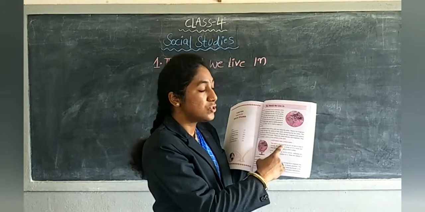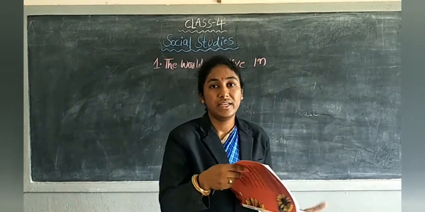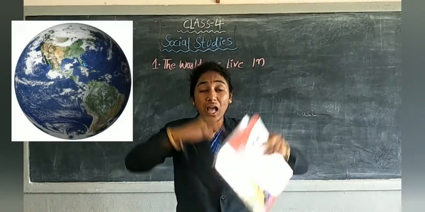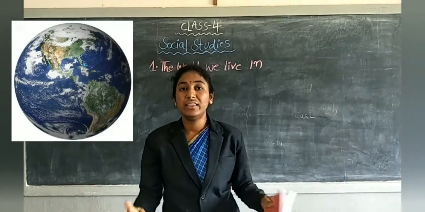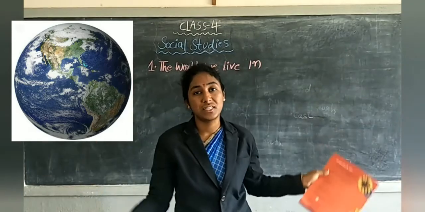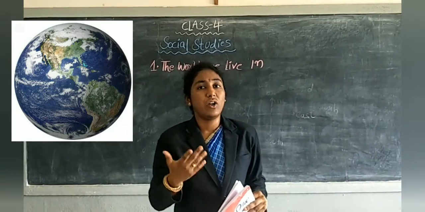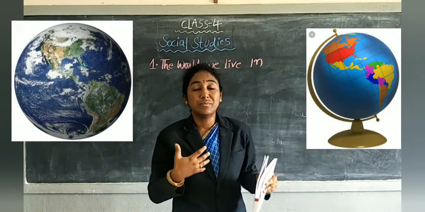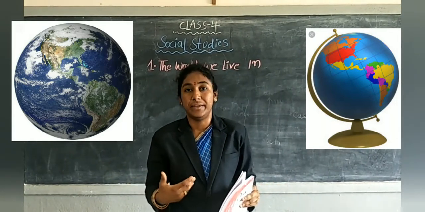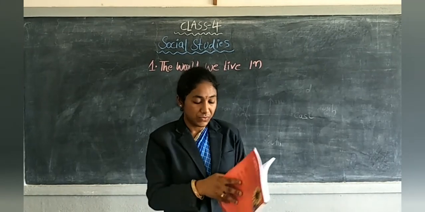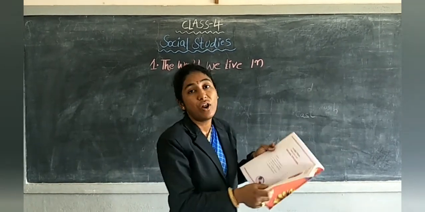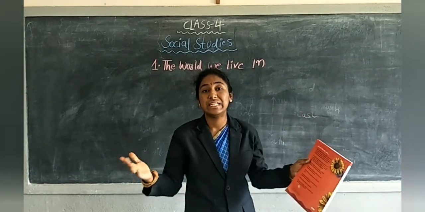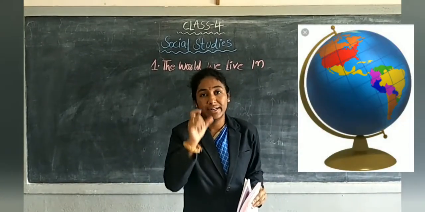The earth is so huge. Huge means it is in the big size. Our earth is in the big size, so that we are not able to study it directly. That much big earth we cannot study directly. Yes or no children? That's why we made a model of the earth in a small size.